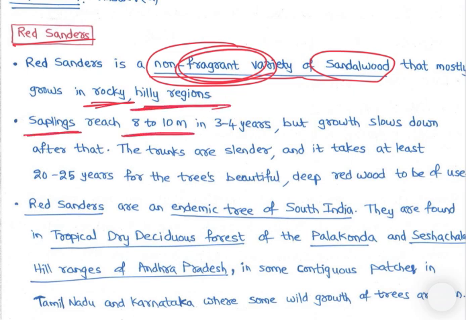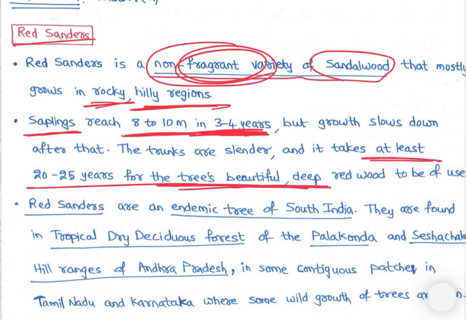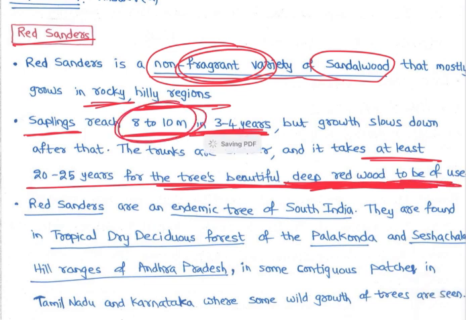Saplings reach 8 to 10 meters in 3 to 4 years, but growth slows down after that. The trunks are slender and it takes at least 20 to 25 years for the tree's beautiful deep red wood to be of use, right? So it grows very tall, right? 8 to 10 meters in 3 to 4 years, right? Red sanders are an endemic tree of South India. सिर्फ उधर ही मिलता है, right? Basically आंध्र प्रदेश में एक region है, उधर ही मिलता है red sanders, right?